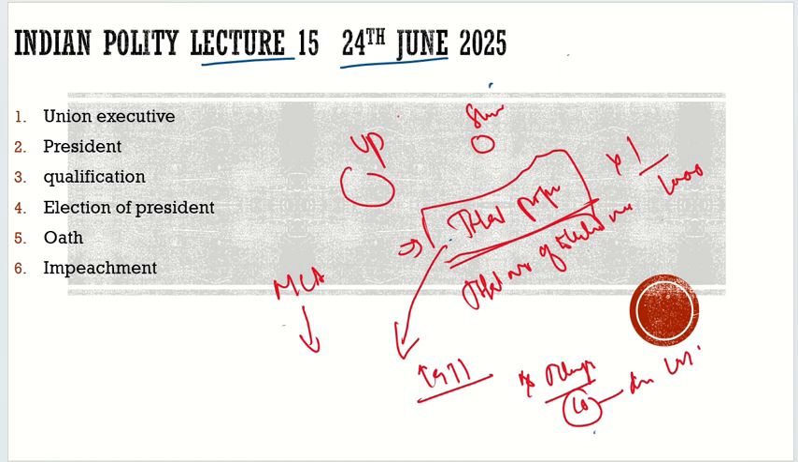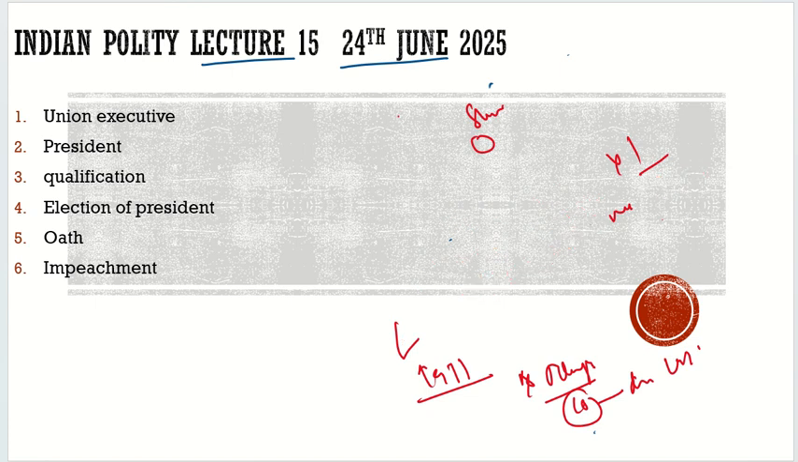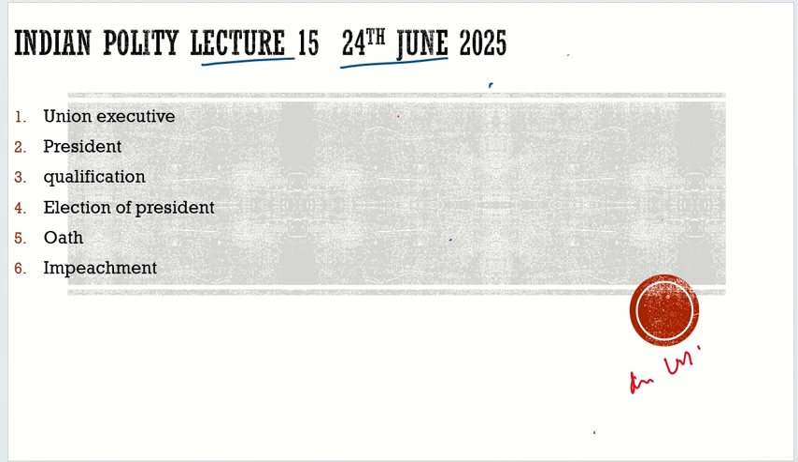For that, before understanding the way in which he is elected, first we will try to understand two different concepts. The first concept which we should understand here is the first past the post system. You would have heard about the first past the post system.